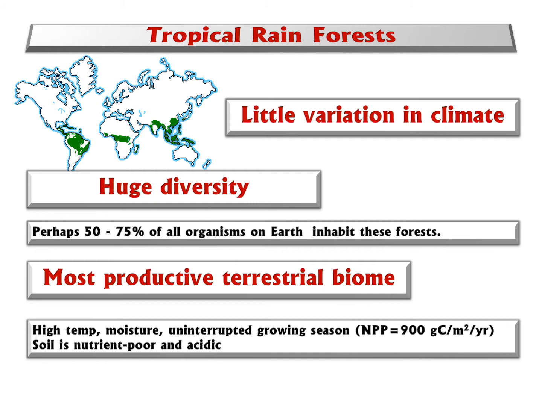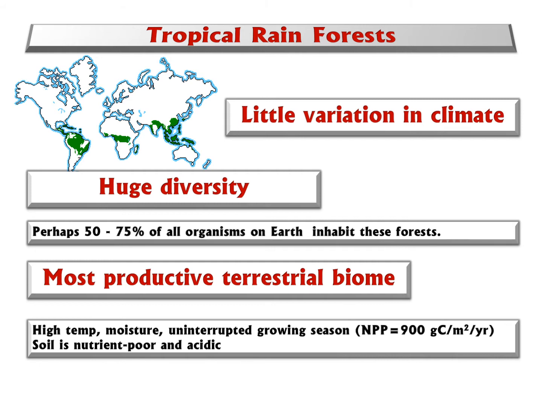We have protected tropical rainforest, and it is also more productive. Glucose is the source of human demand. So you see the NPP is about 900 grams of carbon per square meter per year.